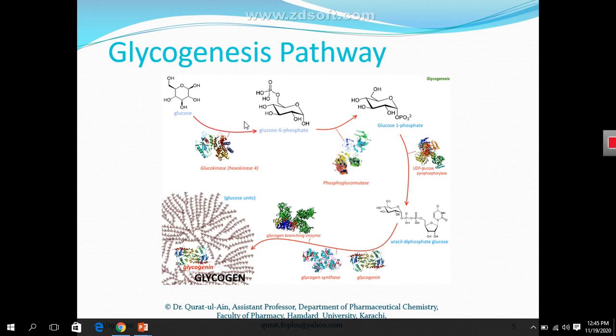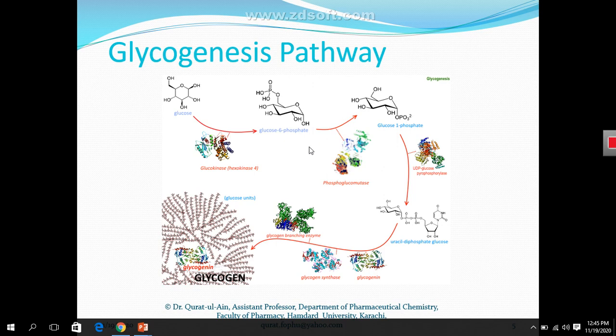Here we can see this glucose was not having any phosphate group, and after the action of the enzyme glucokinase, now we have a phosphate group on the glucose molecule. So this is the first step of glycogenesis, or glycogen synthesis: the glucose molecule converts into a glucose 6-phosphate molecule, which has a phosphate group.